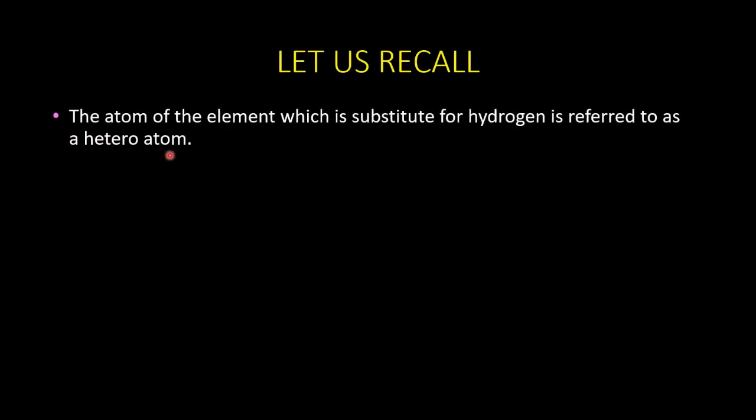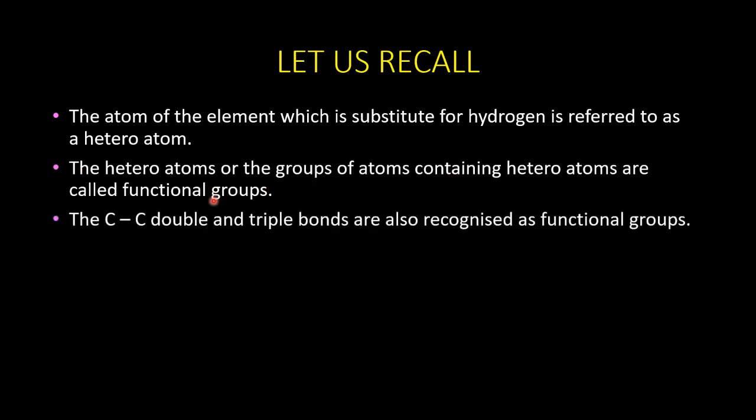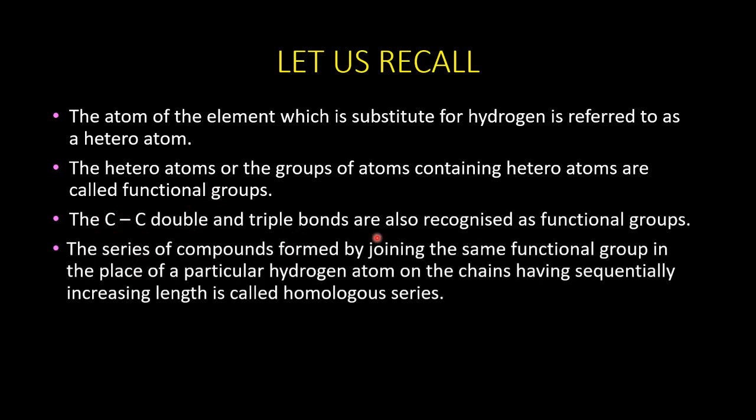First we have learned about heteroatom, which is a substitute for hydrogen atom in a hydrocarbon chain. The heteroatom may be single or a group of atoms. They are called functional groups since they alter the property of the hydrocarbon. We have learned that carbon-carbon double and triple bond are also recognized as functional groups.